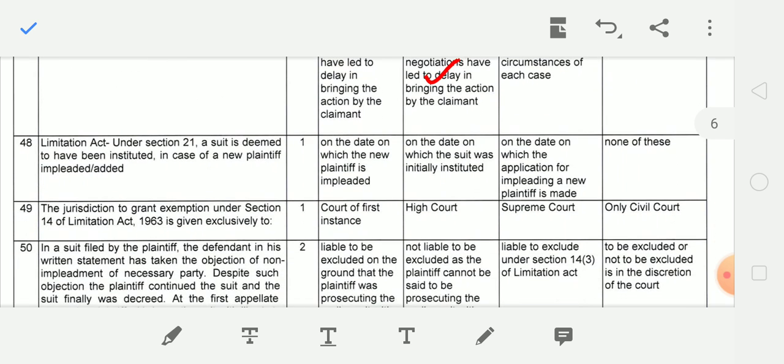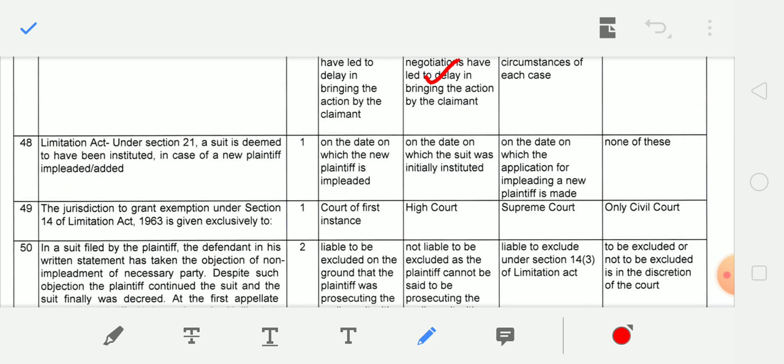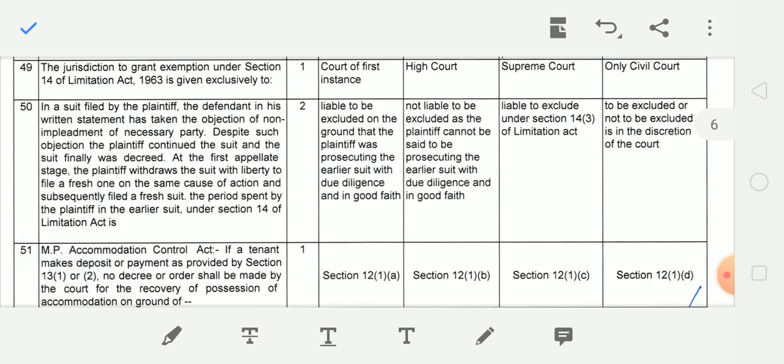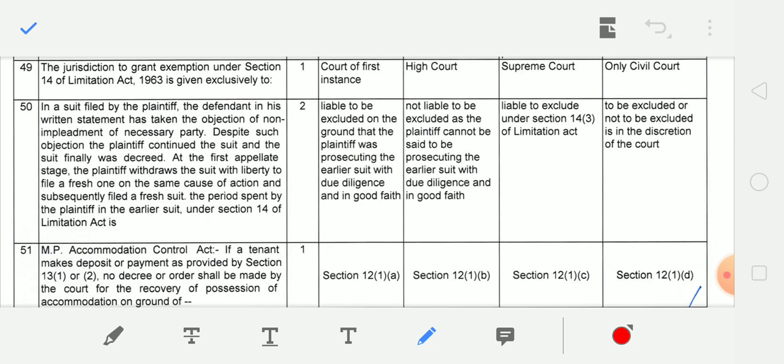Next question, under Section 21 a suit is deemed to have been instituted, in case of a new plaintiff impleaded or added, on the date on which the new plaintiff is impleaded. Next question, the jurisdiction to grant exemption under Section 14 of the Limitation Act is given exclusively to the court of first instance.